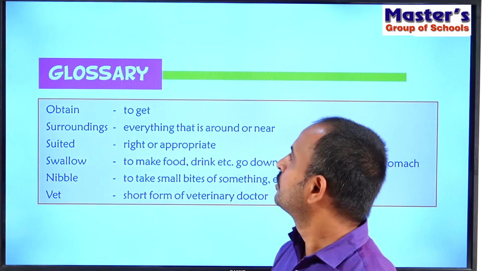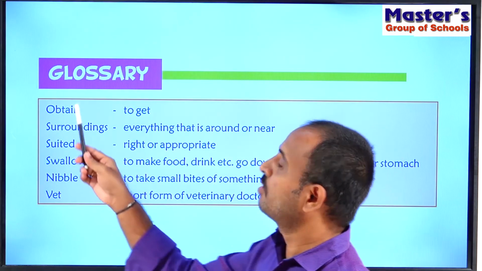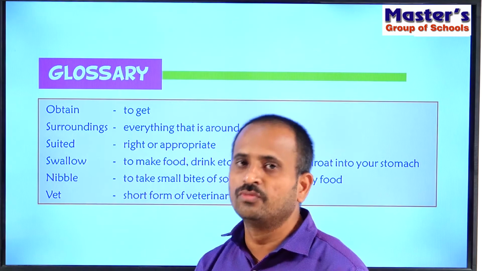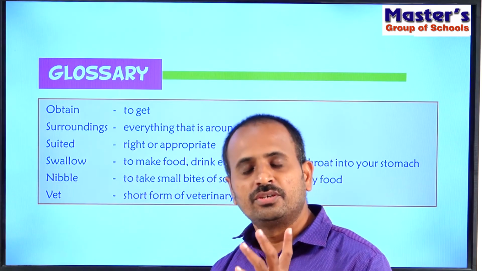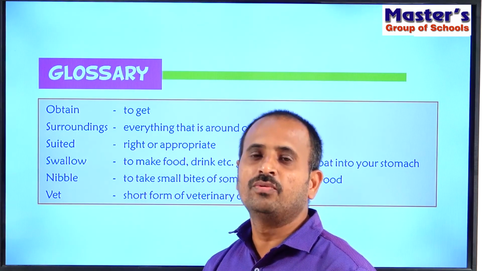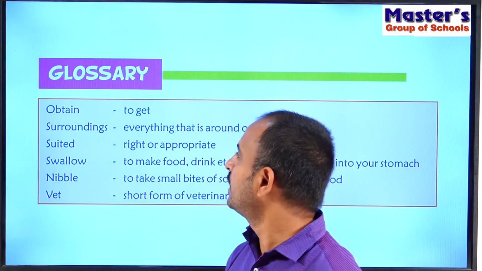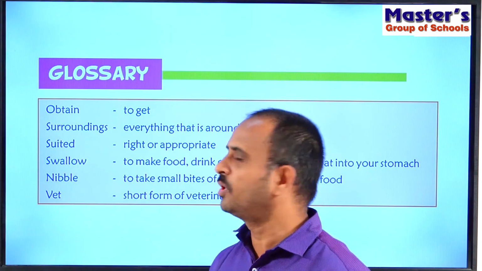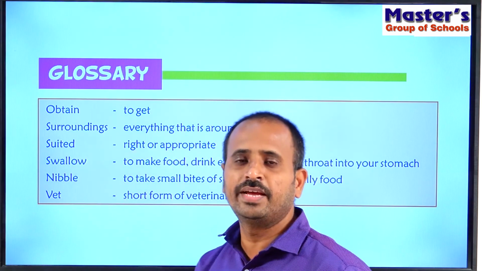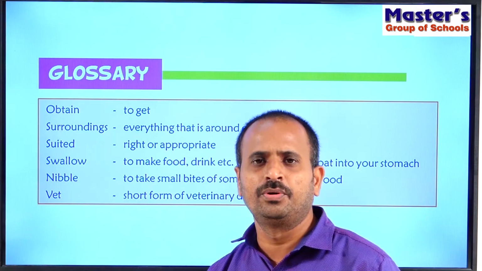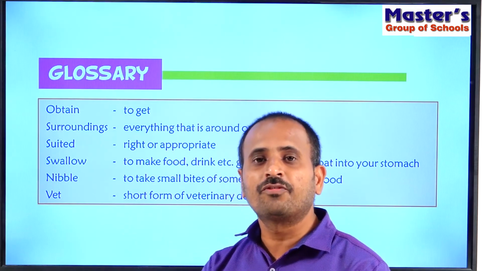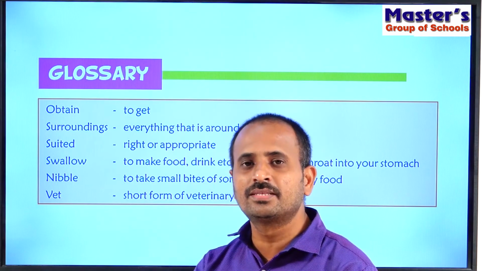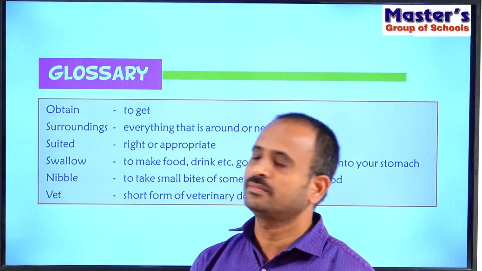So children, go to the next section, that is glossary. In this, they have given some hard words, that means the words which you may find hard while you are learning this chapter. Let us see the first word, that is obtain. Obtain means to get. For example, we obtain milk from the cows. It means we get milk from the cows.